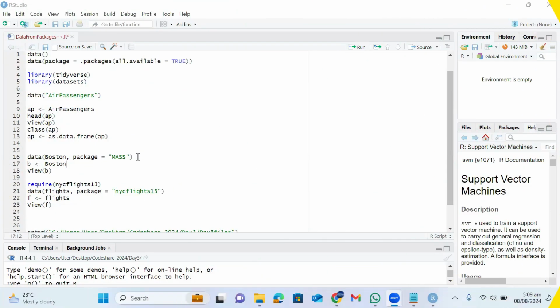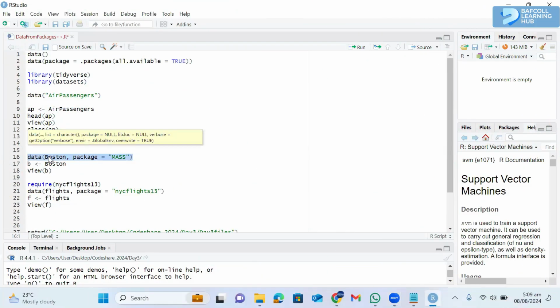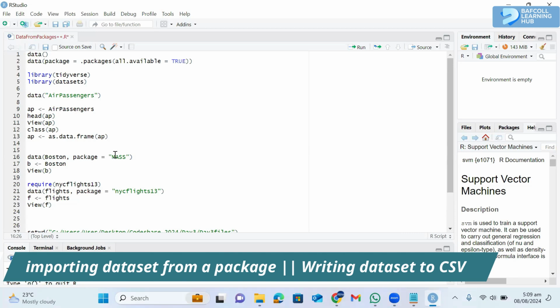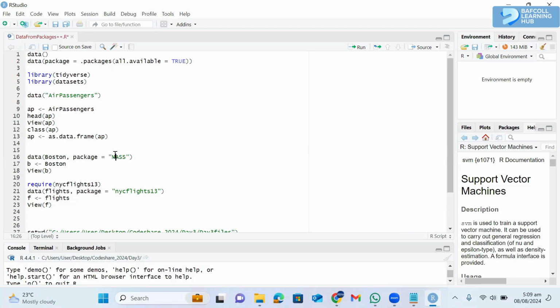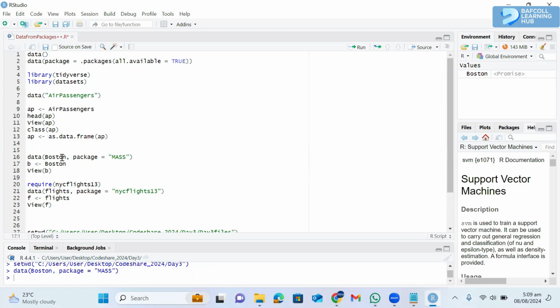So if you look at line 16, the data is Boston. I want to pick it from the MASS package. Okay, so that will go into the MASS package and pick the data from there straight away. Now, what is important is that after the data is loaded like this, you need to assign the data to an object before you may want to see it. For example, at this point, if you view Boston, you will see it.